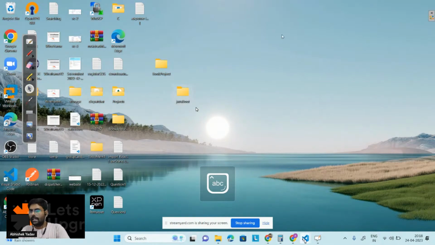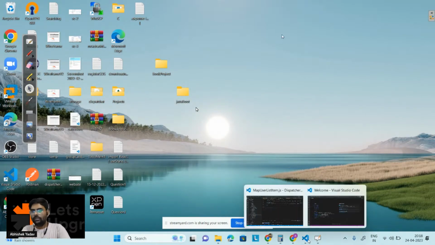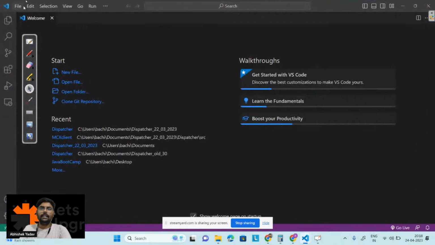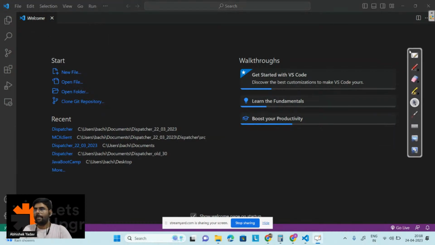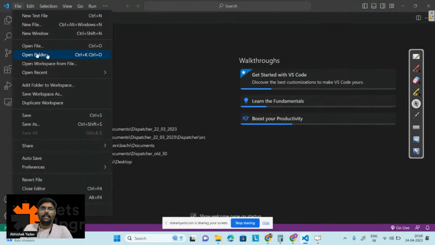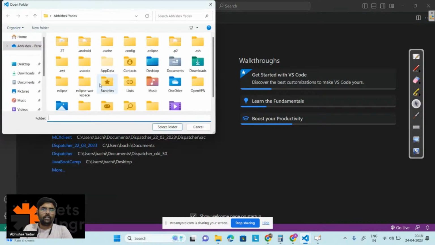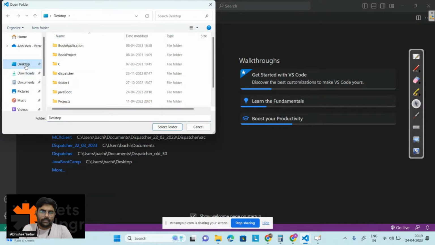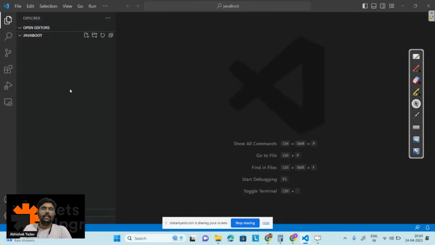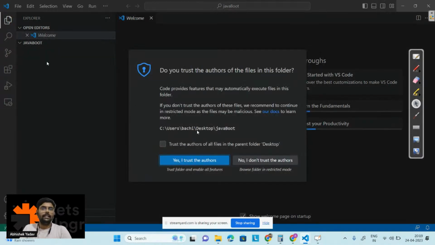After that you have to open Visual Studio Code, and in Visual Studio Code, click on file. Inside the file, click on open folder, okay. Since I have created the folder on desktop, I will select this folder. So I am now inside the folder, right?